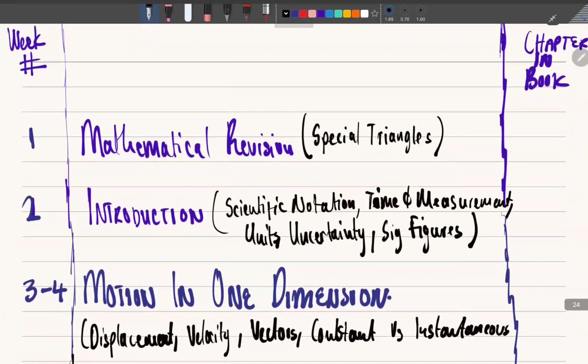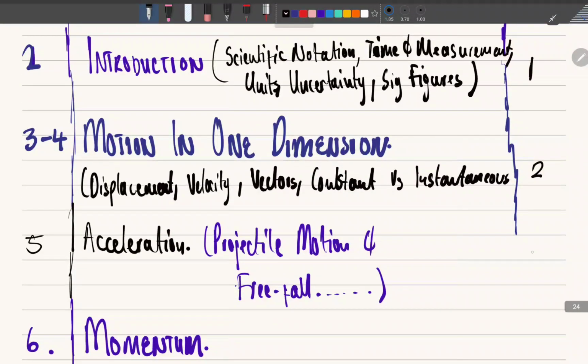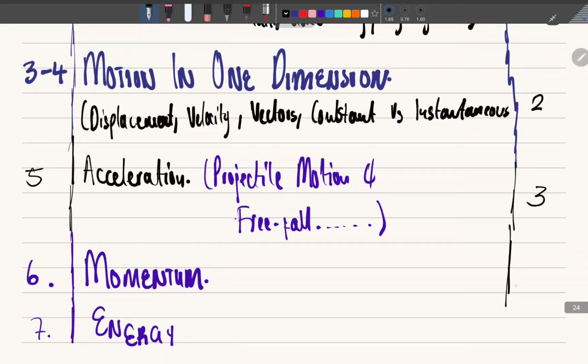So this is going to be the information, and in the book, chapter 1 is going to be introduction. So it starts here. Then chapter 2, when I did 3 and 4, then chapter 3, and then chapter 4. All right, so here it is. Here are the things that we've got to do, and this is going to be everything.